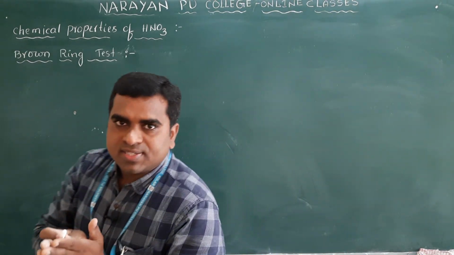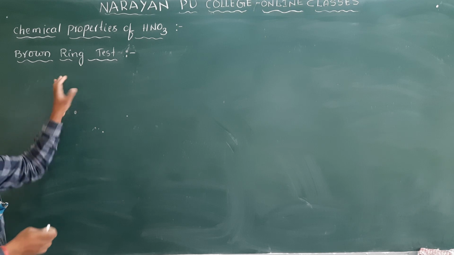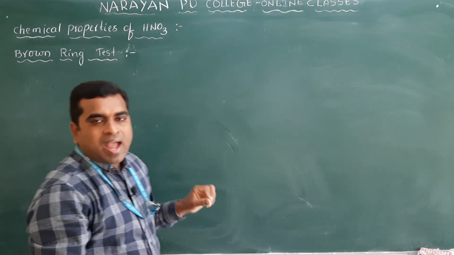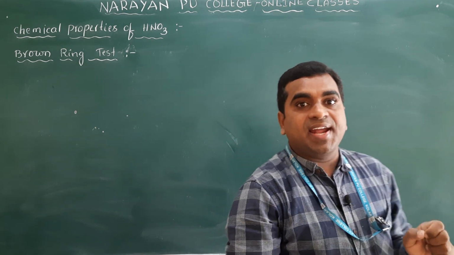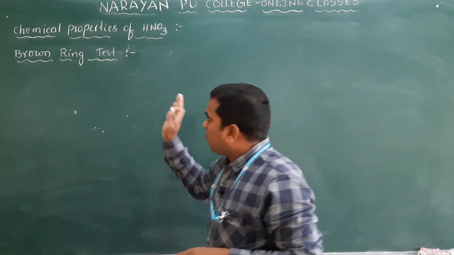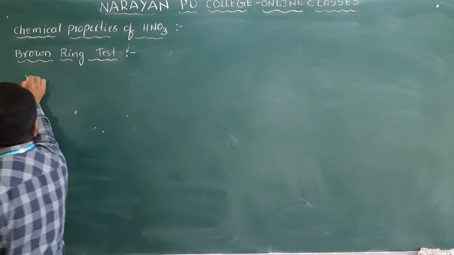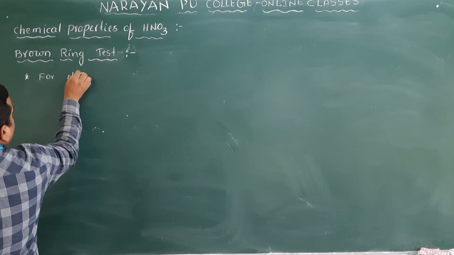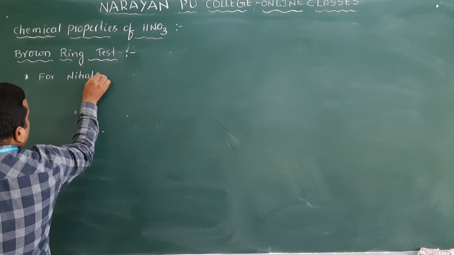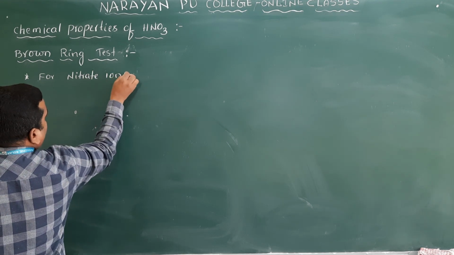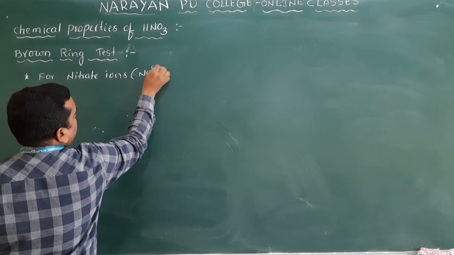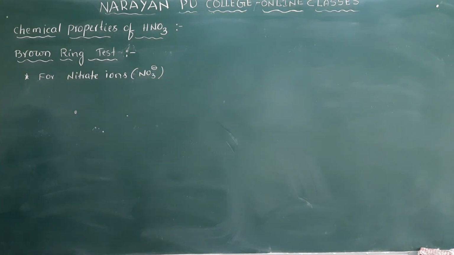So the next one is the brown ring test. Clear? And this test is used to identify the nitrate ions. Very, very important. This brown ring test is for nitrate ions. What are the nitrate ions? NO3 minus.